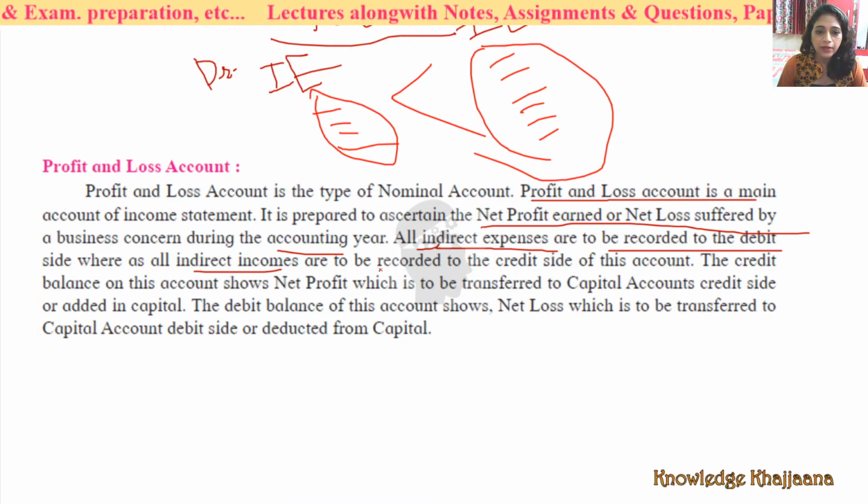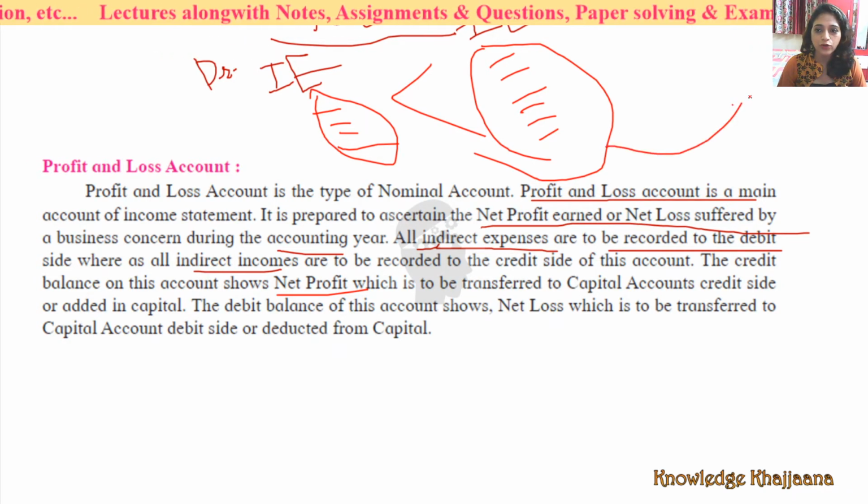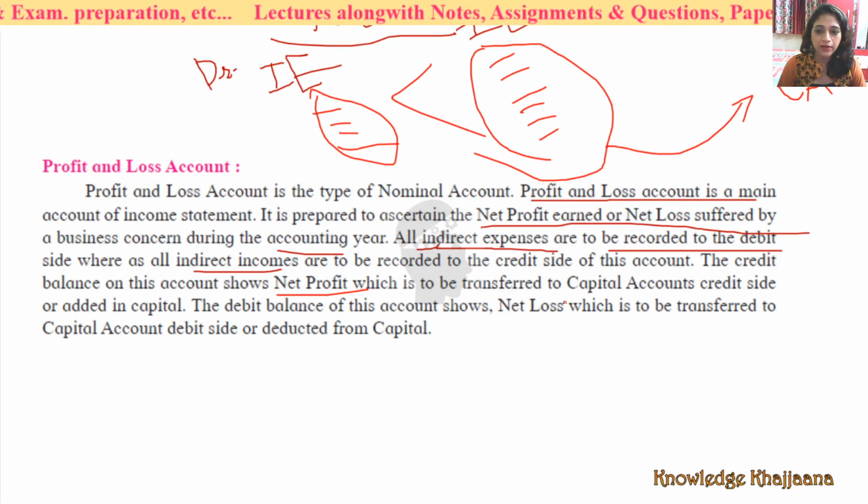The indirect incomes are recorded in the credit side of this account. The credit balance of this account shows the net profit, okay, which is to be transferred to the capital accounts. This net profit again goes to the capital account, which we saw in our earlier lectures, partners' capital accounts, right?